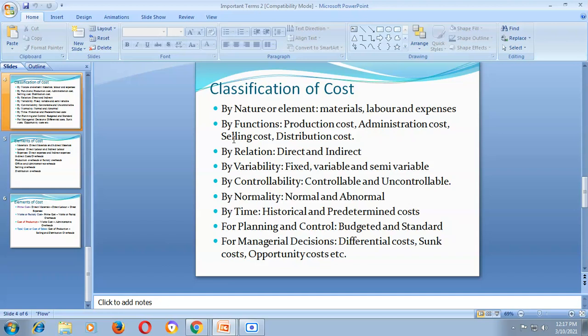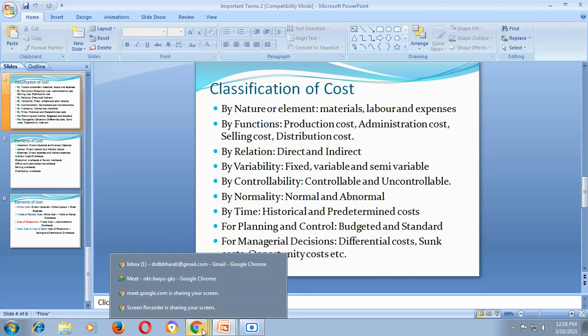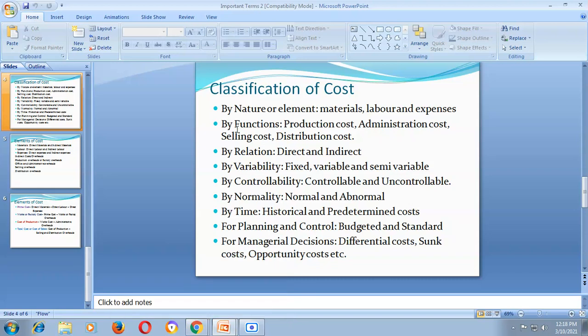The cost incurred for dispatch and sale of the product to the customer is called distribution cost. So according to function, the cost can be classified into four parts: production cost, administration cost, selling cost, and distribution cost. Today I will stop at the first two points: classification of cost according to nature and classification of cost according to function. Remaining points I will discuss in the next lecture.